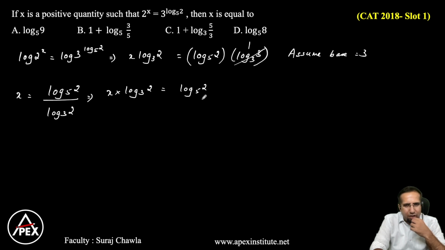Now, here the base is, one second, 2 base 3, and I have 2 base 5.